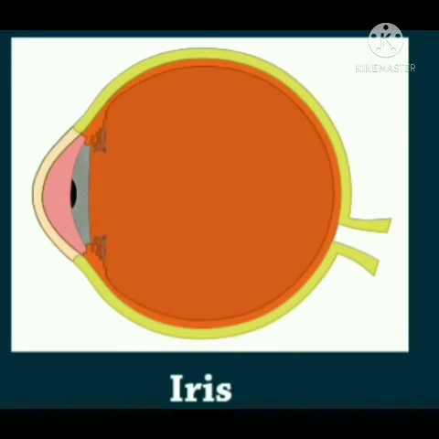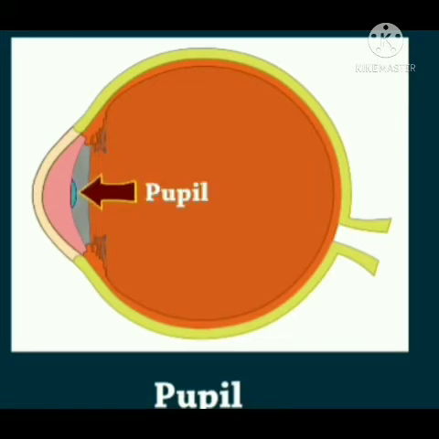Iris is a thin circular structure located just behind the cornea. It regulates the amount of light entering the eye by adjusting the size of the pupil. Pupil is the hole in the middle of the iris. The size of the pupil decreases or increases depending upon the intensity of light entering the eye.